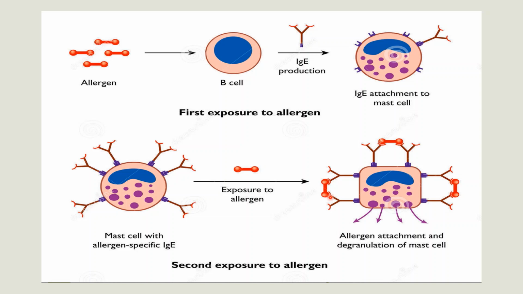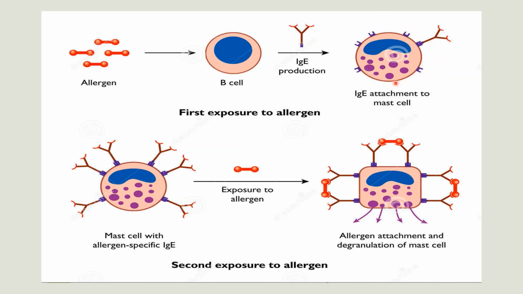Here, first exposure to allergen. When an allergen gets inside our body, then B cells will produce immunoglobulin molecules. Here IgE production. This IgE will go and bind with specific receptors on the surface of mast cell.